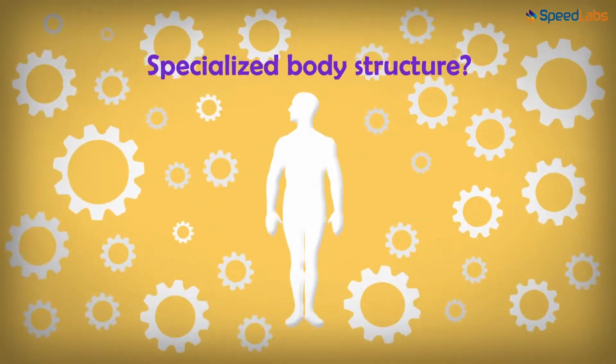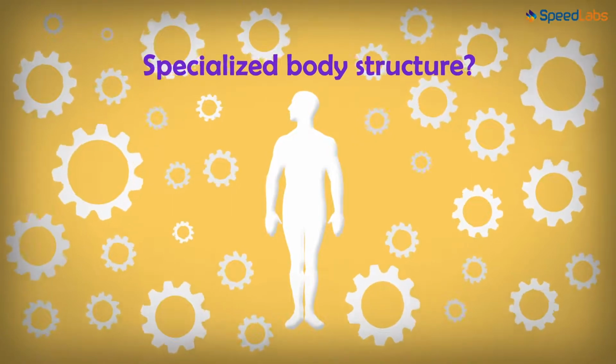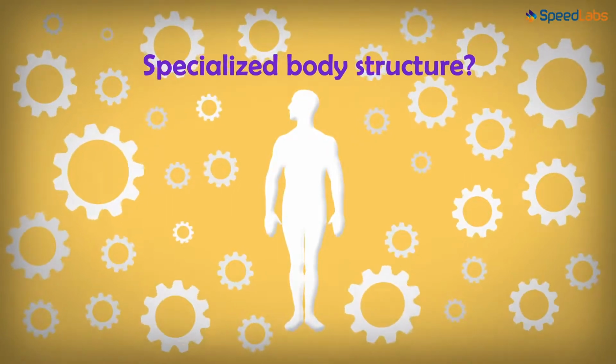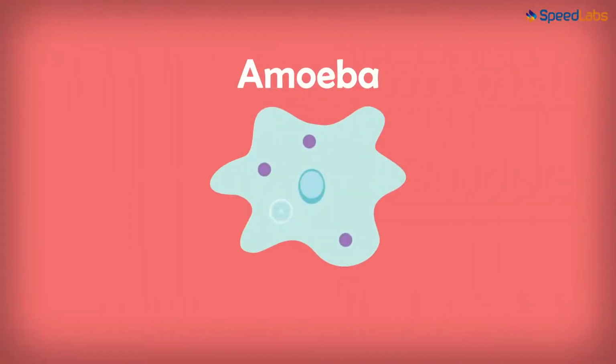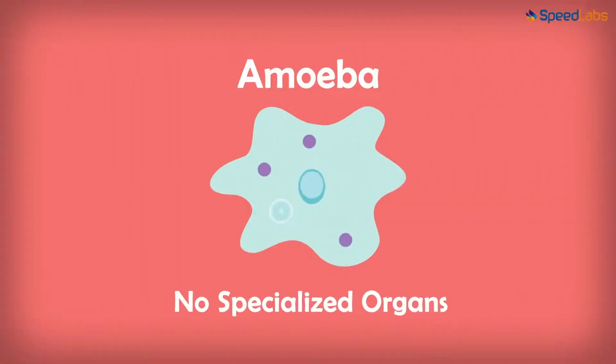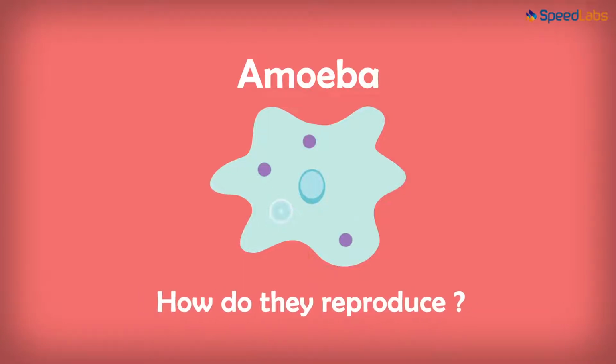Do you think we need a specialized body structure in order to reproduce? As a matter of fact, yes we do. But what about organisms like amoeba? They do not have specialized organs for reproduction. How do they reproduce and multiply?